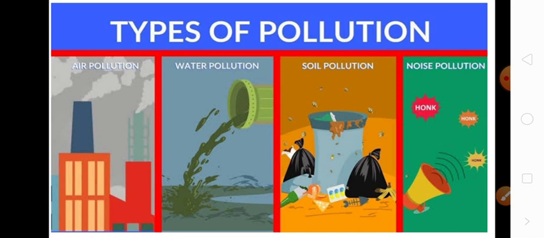Like you can see in the first image, smoke is a pollutant of air pollution. Chemical from factory is a water pollutant. The polythene, plastic wrappers and the garbage is a pollutant of land. That's why it causes land pollution. And the speakers, the horns in the vehicles, they are noise pollutants. So you have learned what are pollutants. The things which cause pollution are called pollutants.